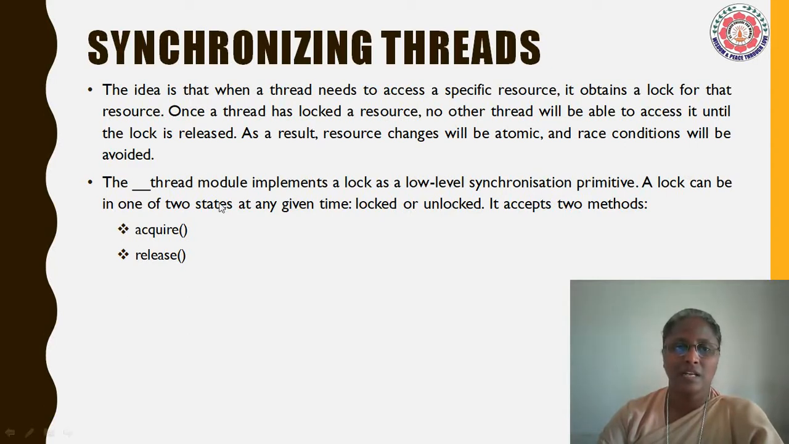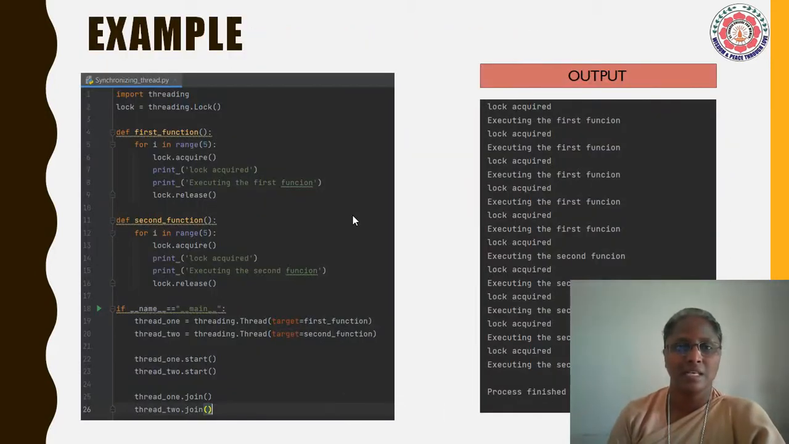The underscore thread module implements a lock as a low-level synchronization primitive. A lock can be in one of 2 states at any given time, locked or unlocked, and it accepts 2 methods, acquire and release. This is an example.